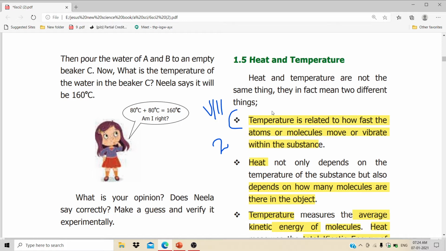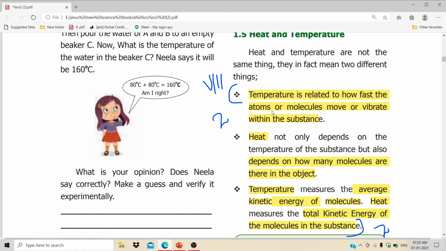Temperature: if a material is made up of atoms as well as molecules, while we provide some heat to that material, the atoms or molecules present in that material start to move or vibrate. That is temperature. How fast the atoms or molecules vibrate or move within the substance is temperature.